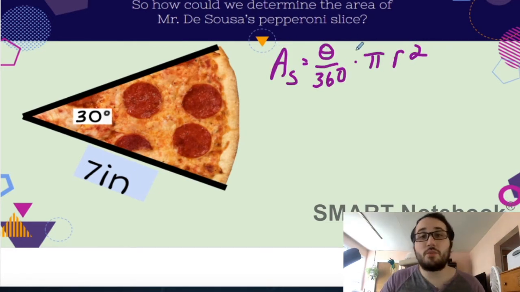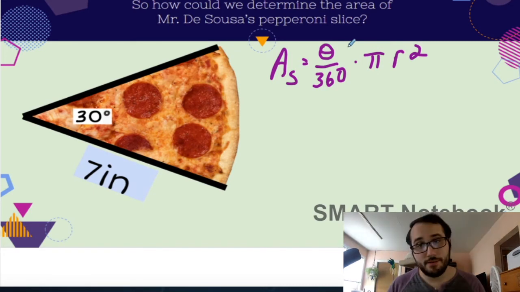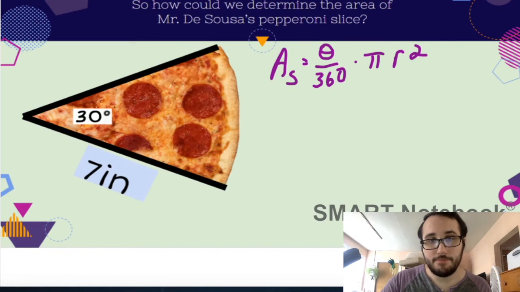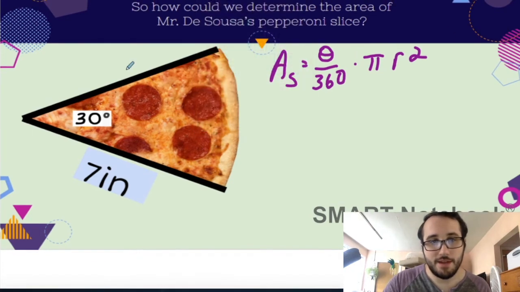So let's just fill in what we have. Anytime you have a formula, and you're going to see this a lot in Algebra 2, there are things that you can substitute into that formula, and the things that you can substitute will be given in the problem. So what's given in this problem is the radius and the angle measurement.